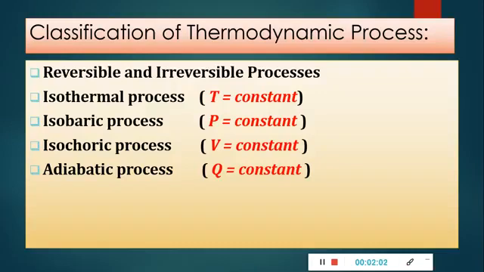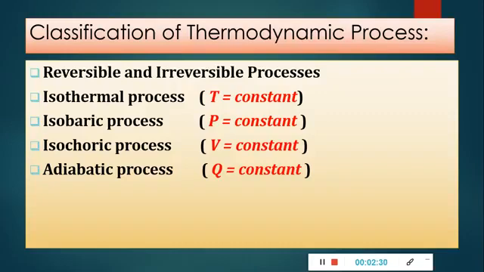Isothermal is related with the constant temperature. The process which takes place at constant temperature is the isothermal process. Isobaric is related with the pressure, that is, the process which takes place at constant pressure is termed as isobaric process. Isochoric is termed based on the volume of the system, in which the volume of the system is constant, called isochoric process.